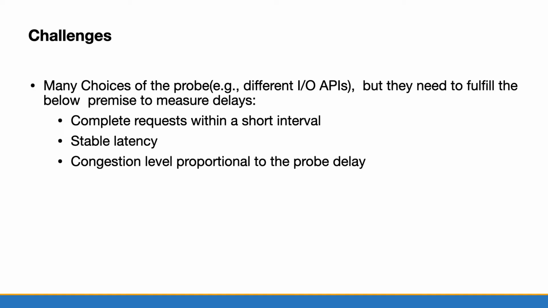Our attack procedure is simple at a high level, but we still face some challenges. Firstly, there are many choices of the probe, for example, different IO APIs, but they need to fulfill the following promises to measure the delays. Firstly, the probe should complete each request within a short interval, and the probe should produce a stable latency. Congestion level should be proportional to the probe delay.